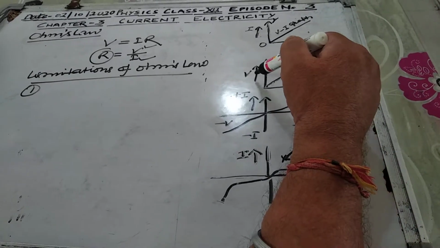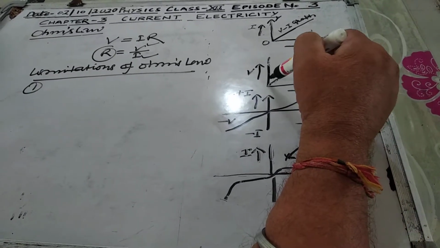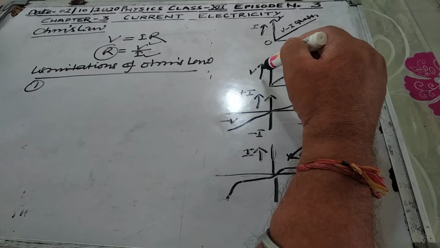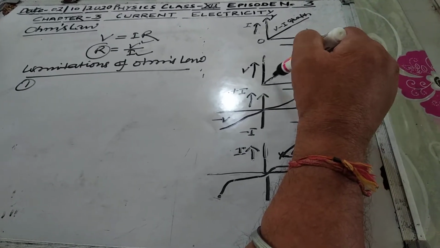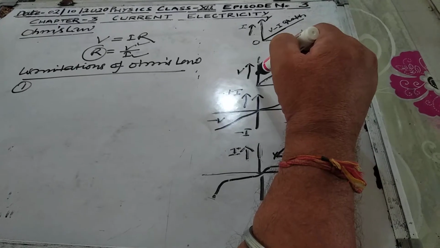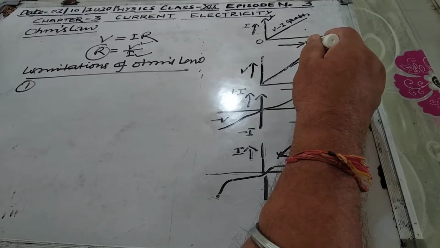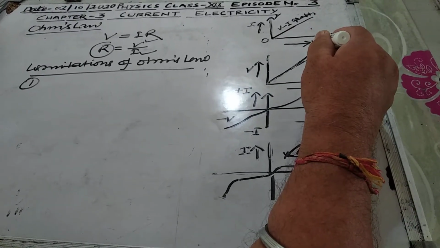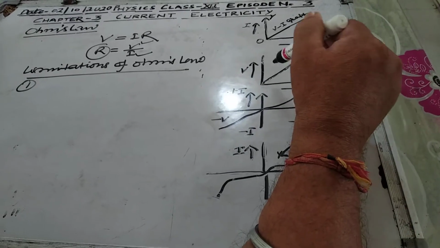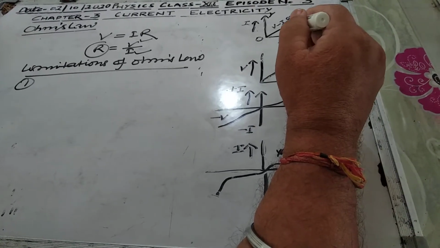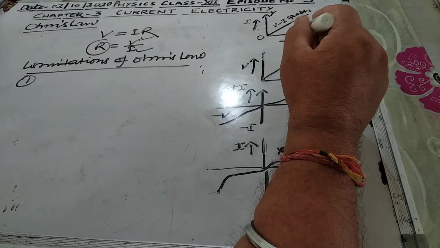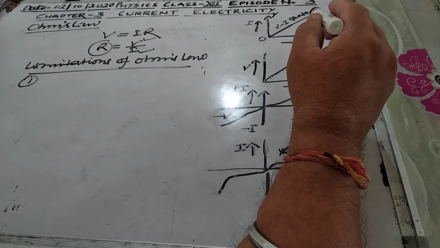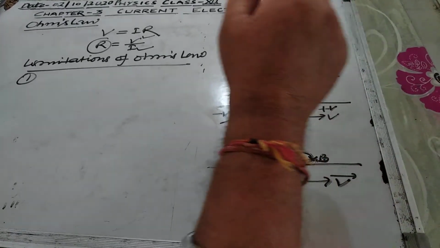So this dotted line shows that it should be linear, a straight line, but in some cases it is a curved structure, which does not obey Ohm's law. This happens because of the heating effect of the electric current.